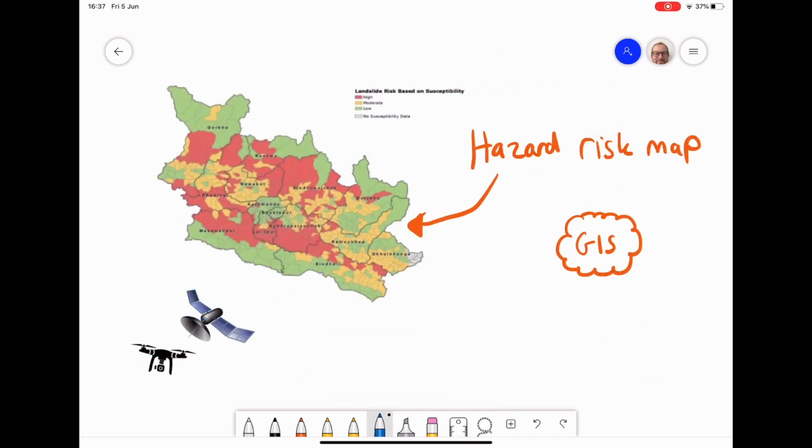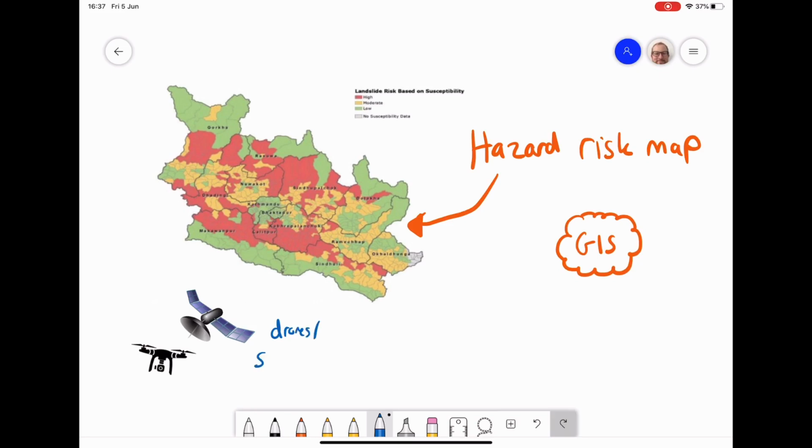So another important part of hazard management is risk mapping. This is an example of a risk map that has been made for landslides in the country of Nepal, with the red areas showing high risk of landslide, the yellow areas moderate, and down to green, which is low. These are created through a process called GIS, Geographic Information Systems. It's where we use computers and take the data and make it into a way that we can present it geographically, often using maps. And we can actually use drones and satellites to help create a map like this.